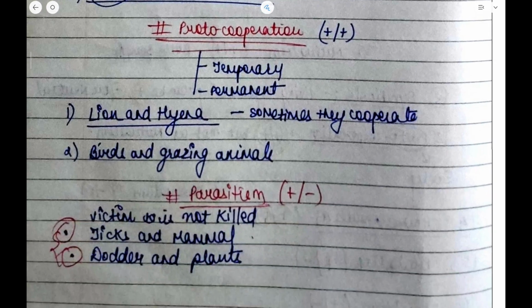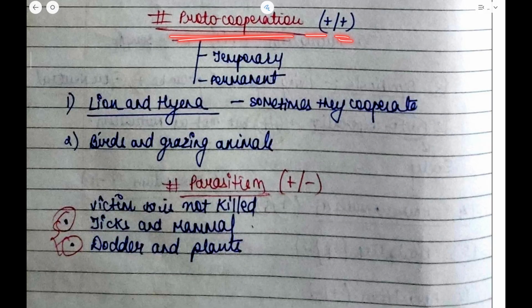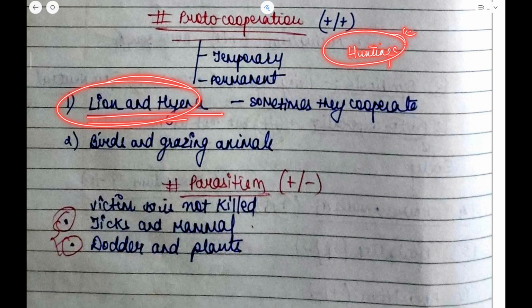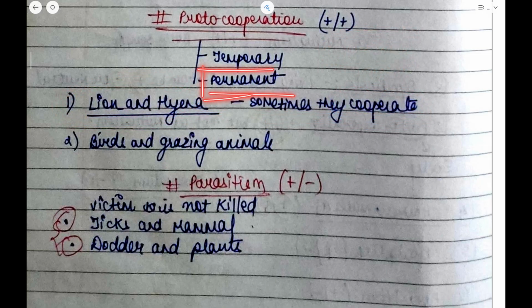Okay. Now, protocooperation, both are plus plus. It means one is temporarily benefited, the other one is permanently benefited. The best example of this is lion and hyena. For hunting purposes, sometimes lions and hyenas help each other, so sometimes they cooperate. But after they hunt their food, the lion always dominates because it is more powerful. So the permanent beneficiary in protocooperation is the lion, and the temporary benefit goes to the hyena. It gets some of the food that is left by the lion.